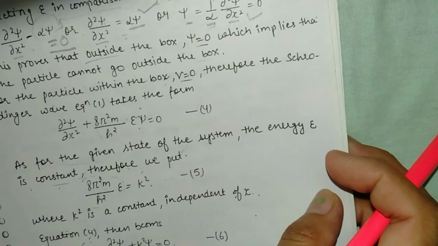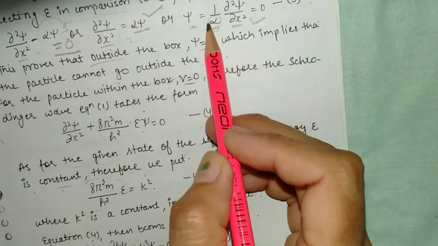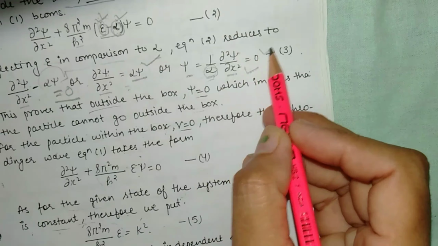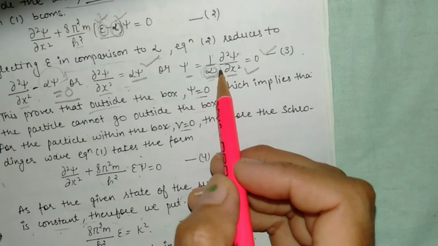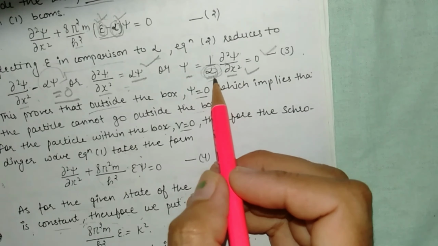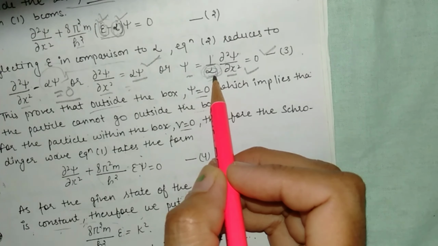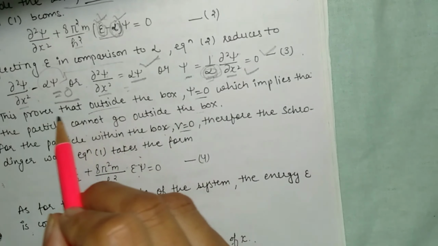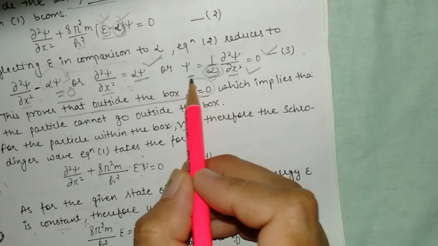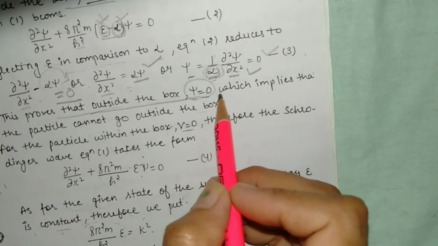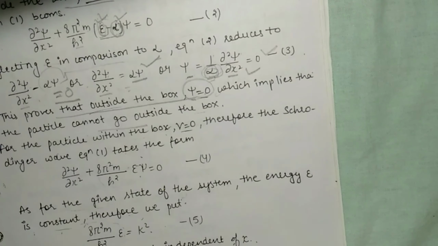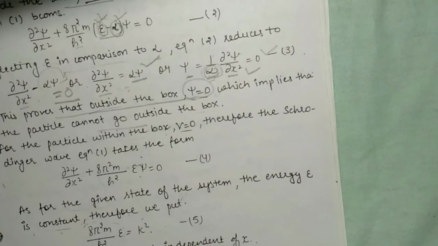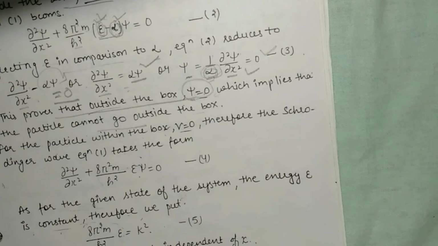As we all know, something upon infinity is equal to 0, so outside the box, when the potential energy is equal to infinity, we prove that the probability of finding the electron is equal to 0. It means the particle cannot go outside the box, so the particle will remain inside the box, because outside the box the probability is equal to 0.